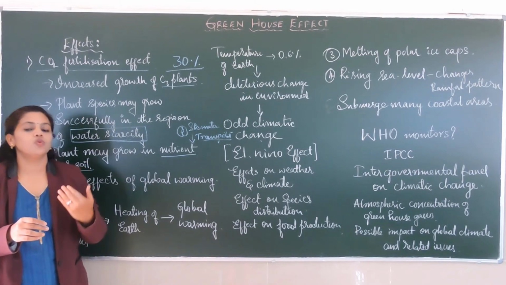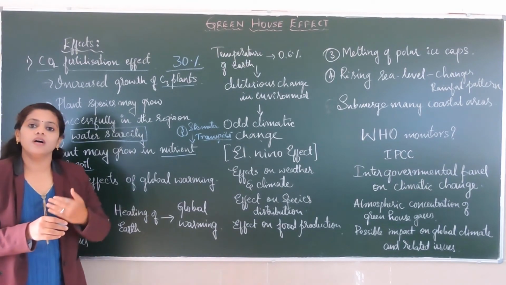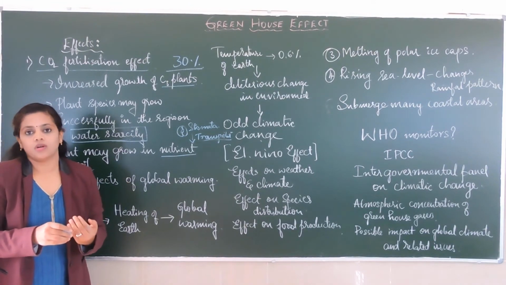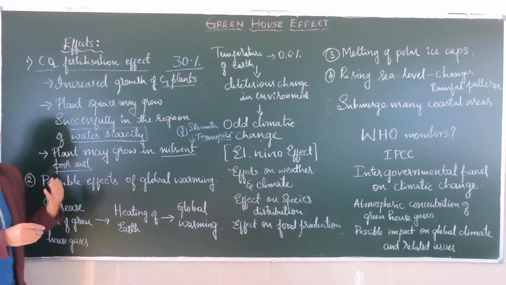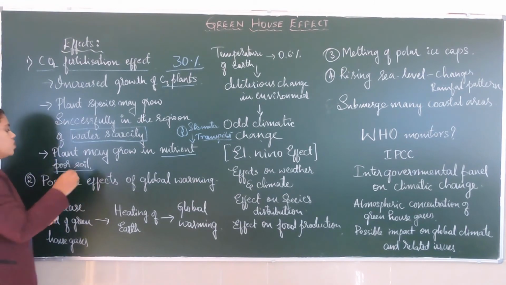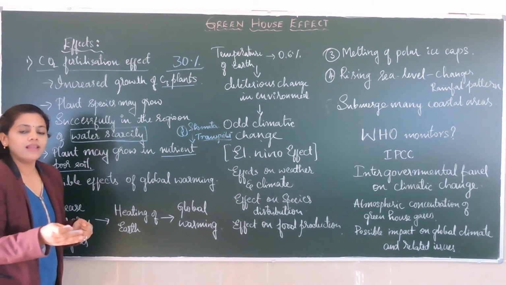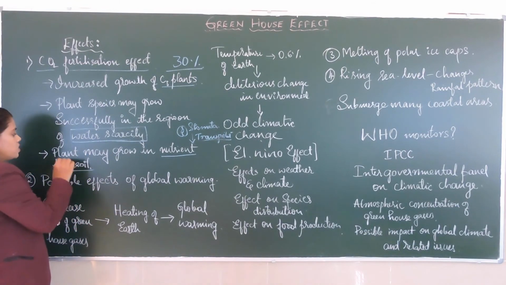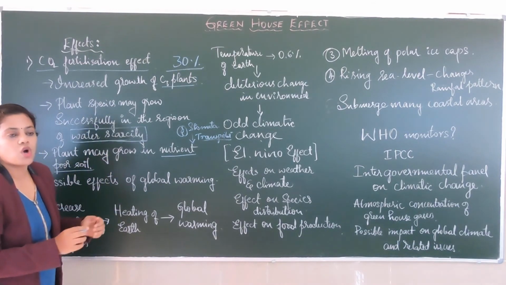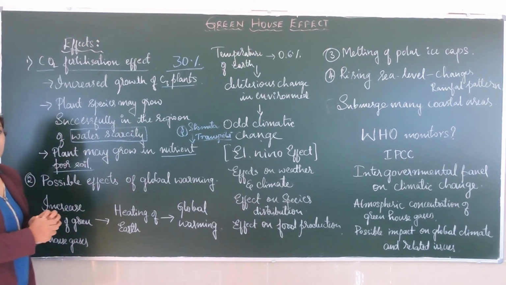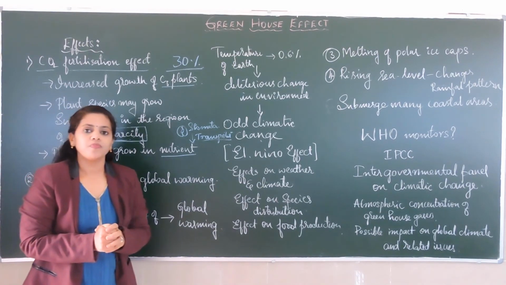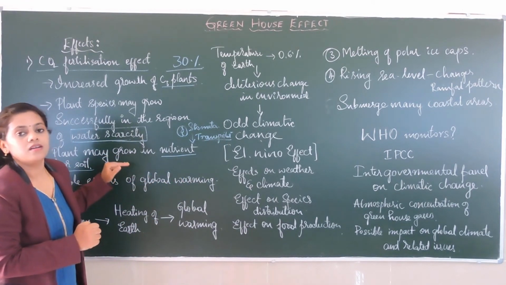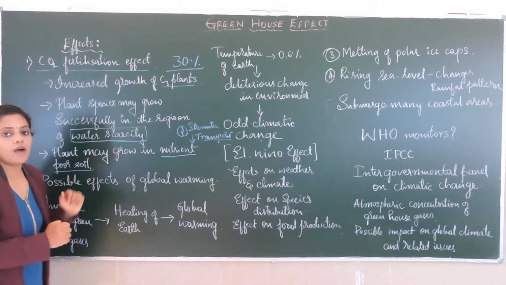When the roots are developed, fungi like mycorrhiza will be more, and a lot of nutrients will be supplied to the plant. So even if the soil does not have the nutrients, the fungi will provide them, so the plant may grow in nutrient-poor soil. This is the carbon dioxide fertilization effect. This is one of the effects of the increase in the greenhouse gas, carbon dioxide.